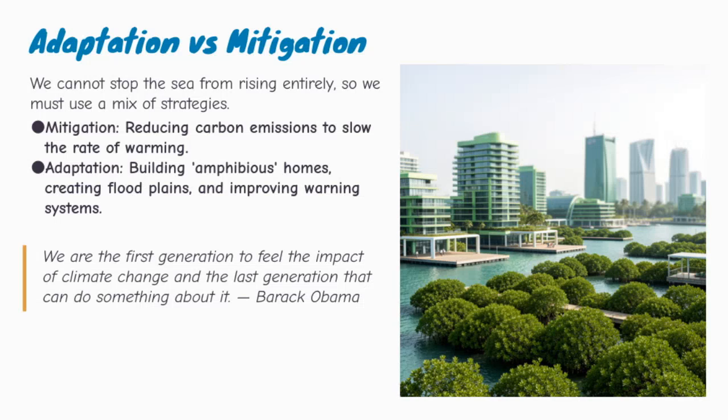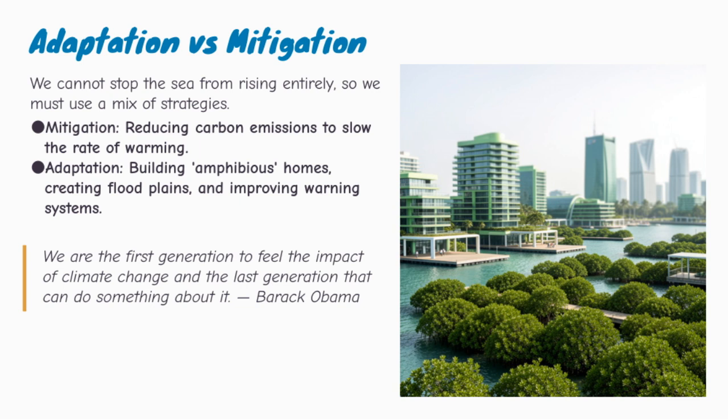Now let's compare adaptation and mitigation. We cannot stop sea level rise instantly. Even if emissions were reduced quickly, some future warming and sea level rise is already locked in because of past emissions. So we need adaptation. Adaptation means adjusting to the impacts of climate change. Examples include building flood-resistant homes, improving warning systems, creating flood storage areas, restoring salt marshes, and designing infrastructure that can cope with flooding. The slide mentions amphibious homes. These are homes designed to rise with floodwater or cope better in flood-prone areas.